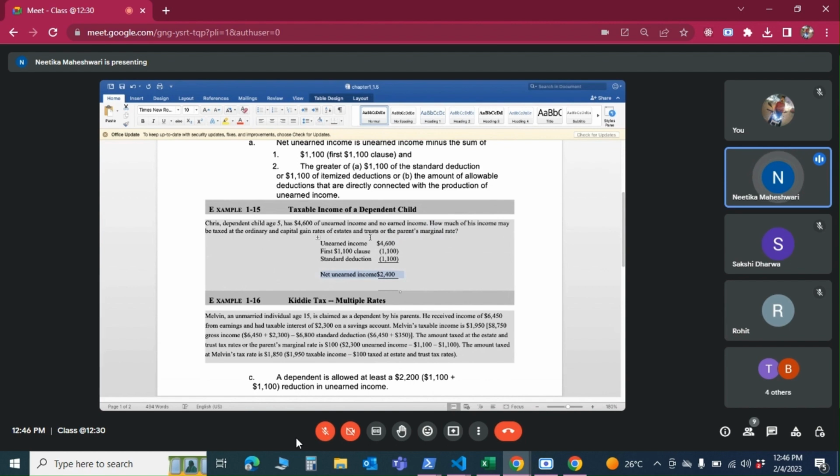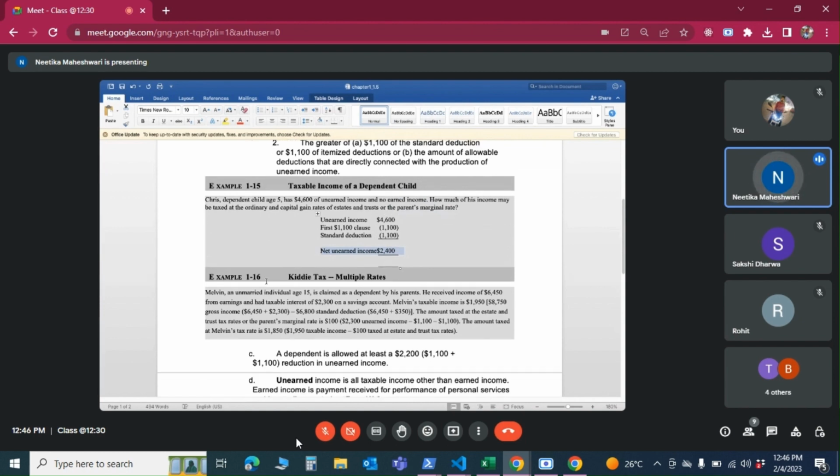We are not saying that the remaining income is not taxed. Of course, there will be some standard deduction that the person will get, which is okay. But what we are trying to compute here is what is the income that will be taxed at the parents' rate. You can continue, Rohit, with the next example.